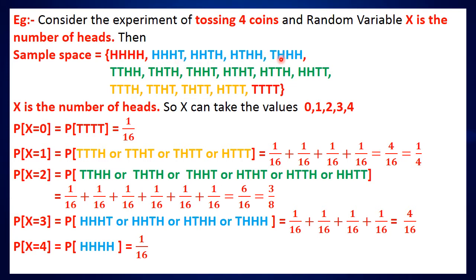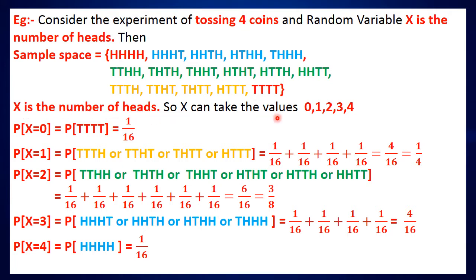So all 4 possibilities are there for 3 heads and 1 tail. And 2 heads and 2 tails can occur in these many ways, and 3 tails and 1 head in these 4 possibilities or cases, and this is the case where all 4 coins show tails only. We take x as the number of heads.